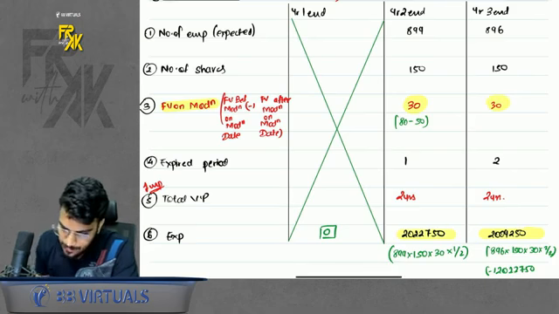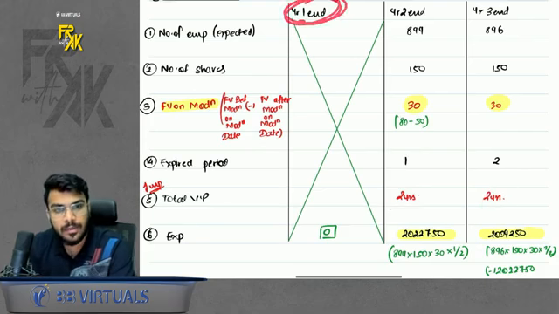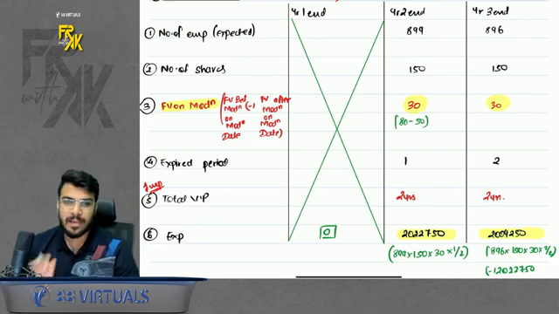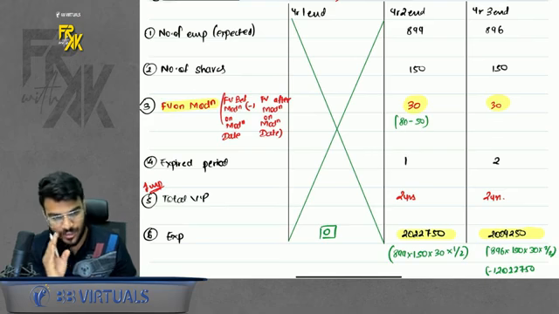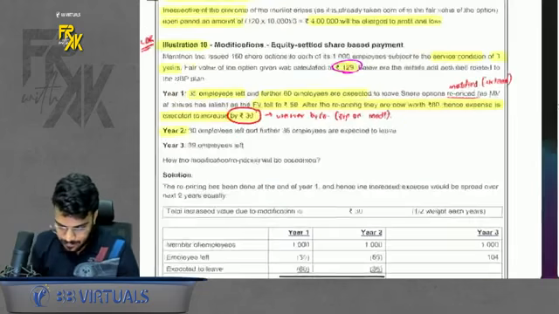Clear? And you will book the expense across 2 years. Why? Because you modified on year 1 end. So that is why year 1 end becomes the modification date. Grant date for modification. On that date you will book nothing. You will book across the periods. That is the concept of modification.